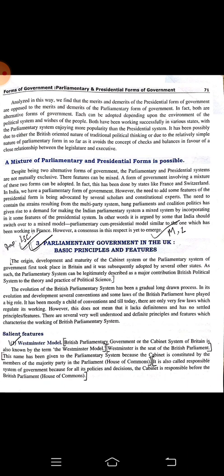But a few political scholars are trying to advocate that India should make a constitutional change and adopt a parliamentary-cum-presidential model for the Indian system. But many of them have not accepted it, and we abide by saying that India has a parliamentary form of government. Okay, thank you.